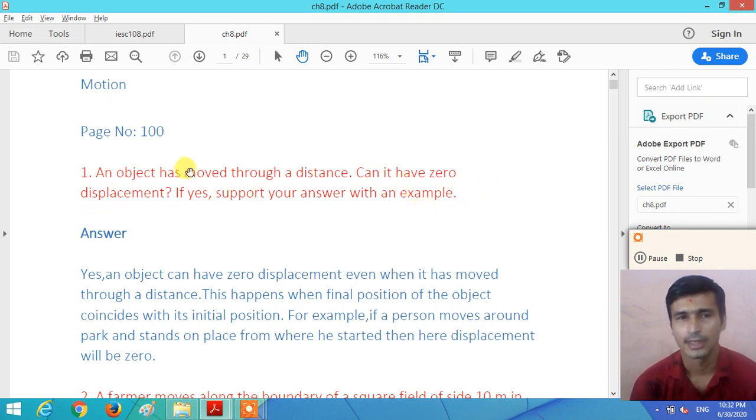But here an object has moved some distance. Can it have a zero displacement? Yes, an object can have a zero displacement even when it moves through a distance. The object covers some amount of distance, yet it has a zero displacement.